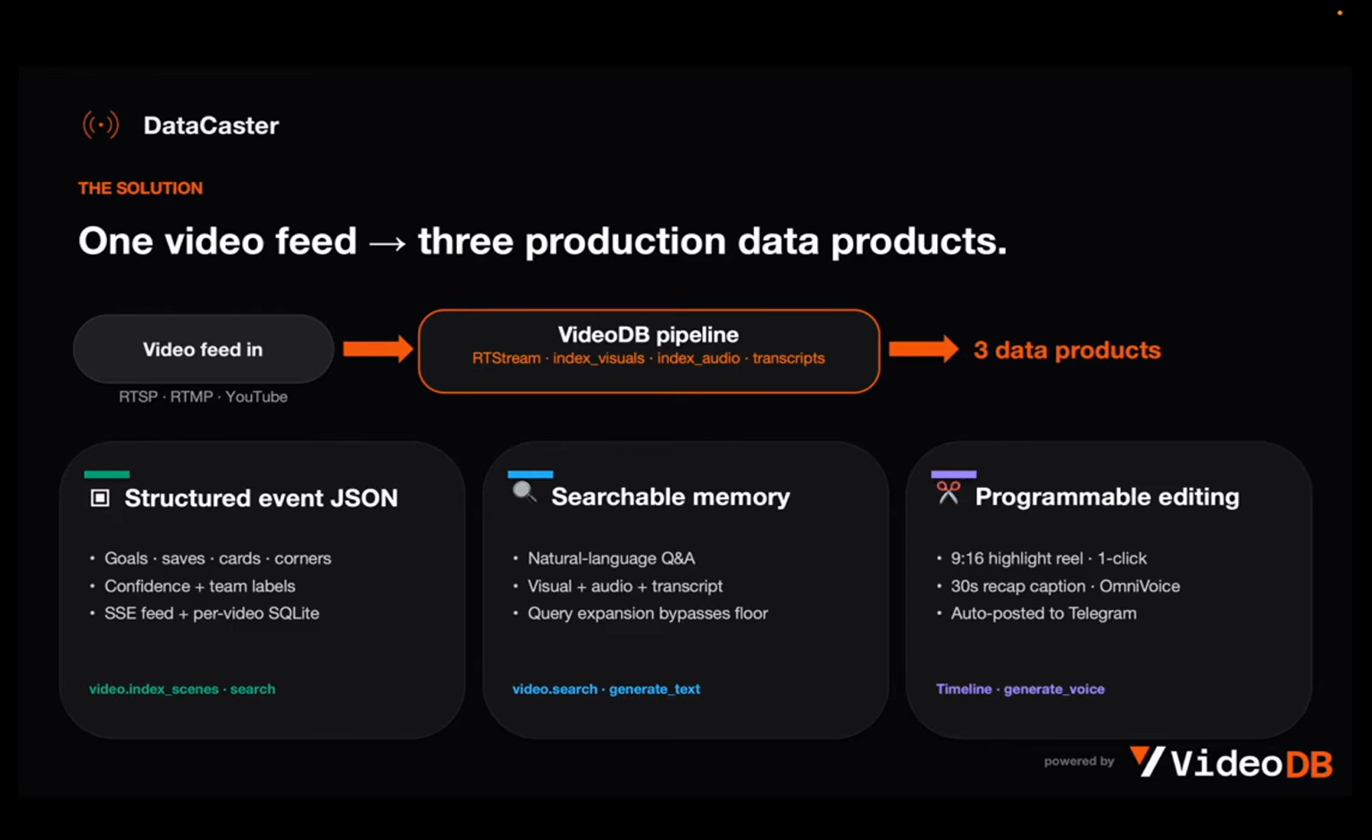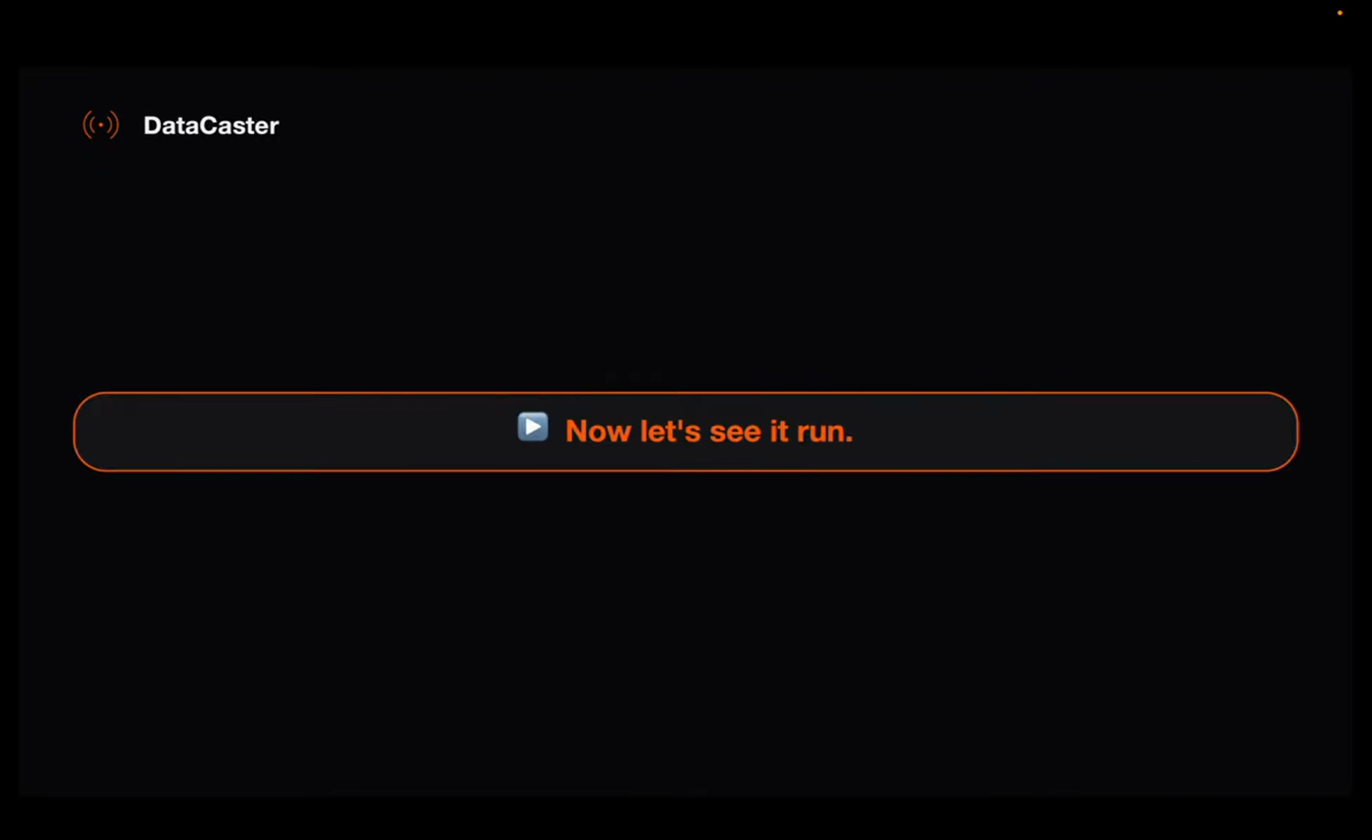Then we have searchable memory. So if you have any question about the match, you can ask it directly in natural language, for example, how many goals did the player score in this match. And third, we have programmable editing. With just one click, you can create a 30-second recap reel and easily post it on any social media platform. But in our case, it's Telegram.